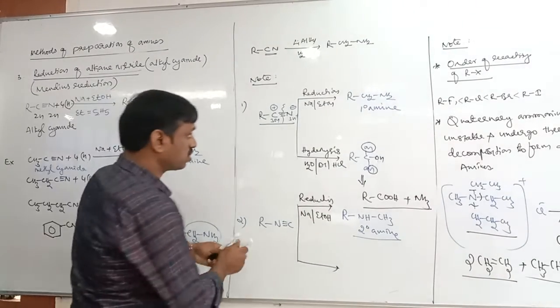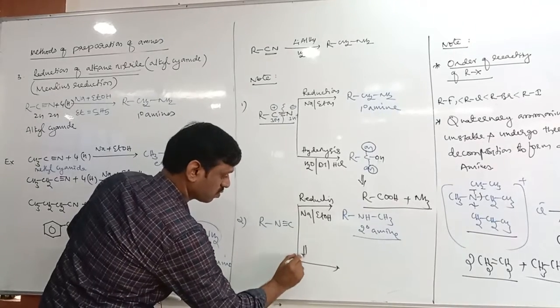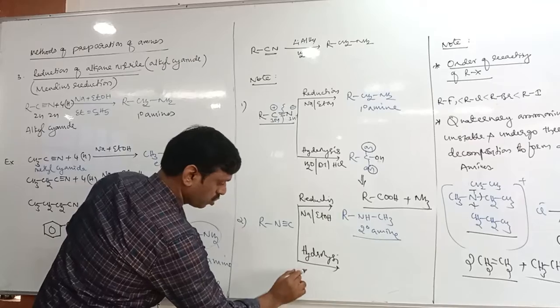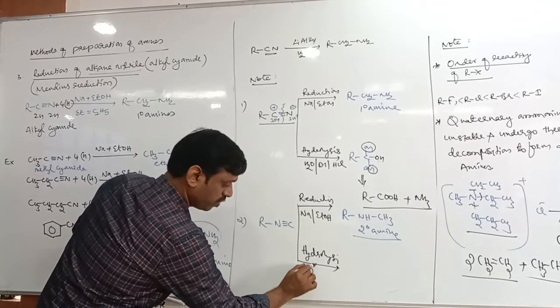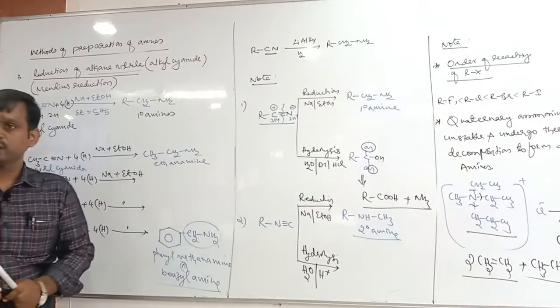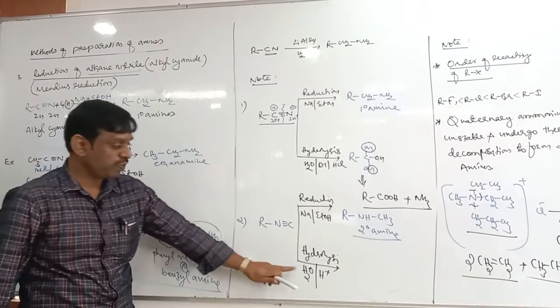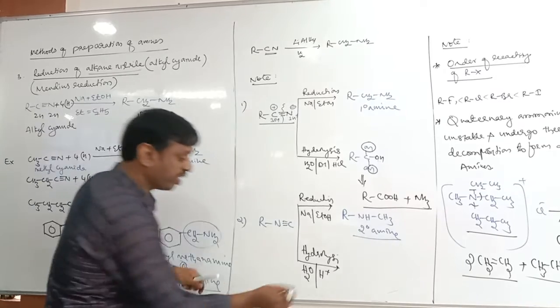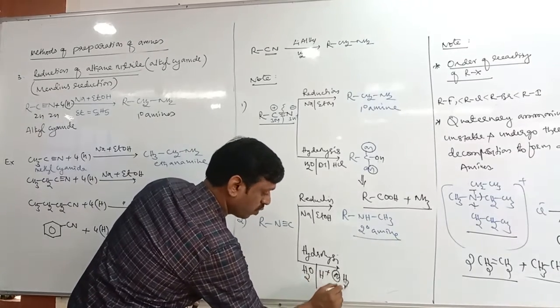Next is hydrolysis. Usually in hydrolysis we take water and any dilute acid, so water plus H plus. This can also be written as H3O plus.